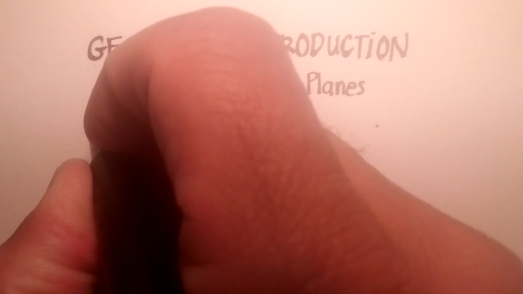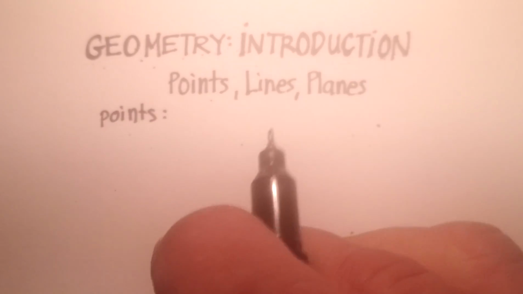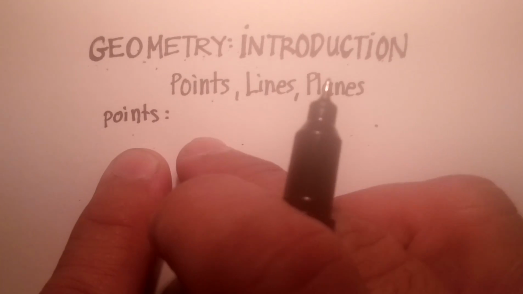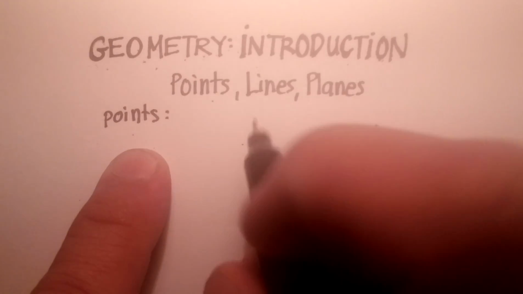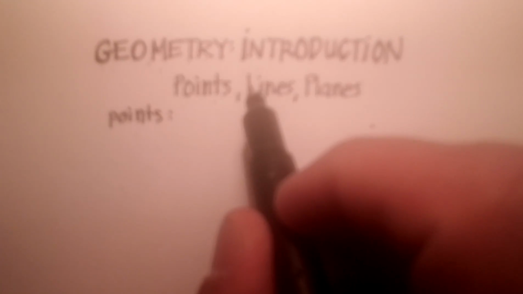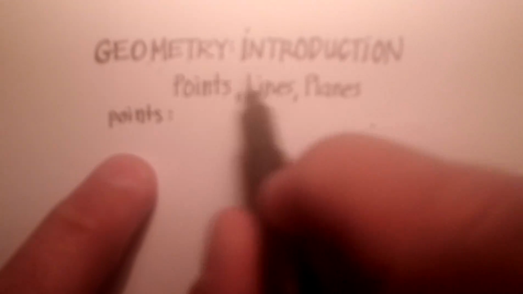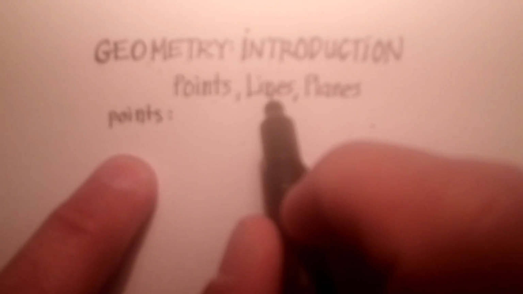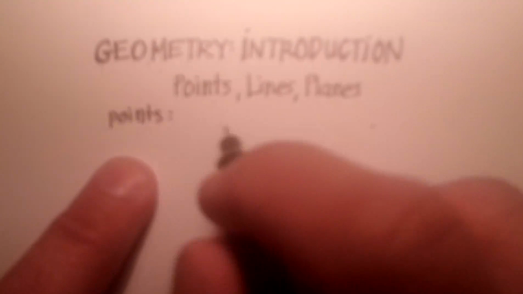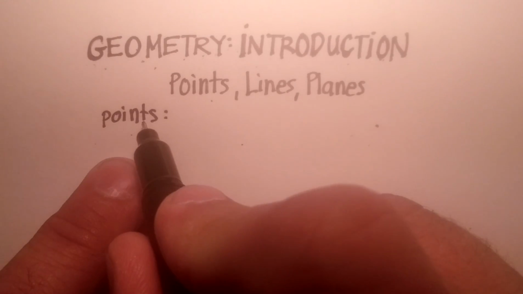Now let's talk about points first. How do you define a point? Well, a lot of geometry texts maintain that you cannot define a point, but what you can do is describe it. Literally, definition means making something simpler from previously understood definitions, right? So since these three are the foundational concepts for geometry, they really are somewhat undefined, but we can describe them. And that seems like a fine distinction, but not to worry about it.